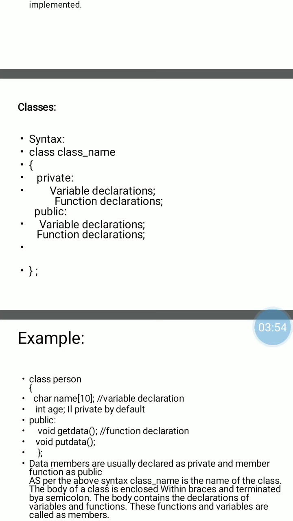After that, the class declaration ends with a semicolon.